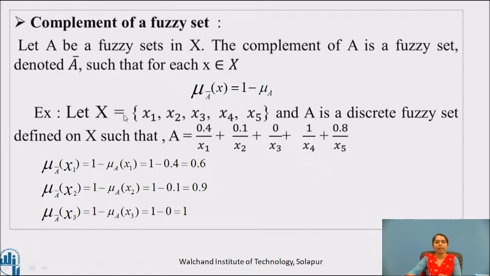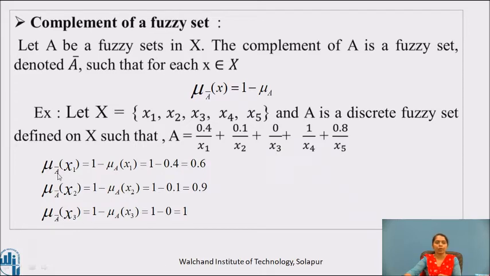Let capital X is equal to the set x1, x2, x3, x4, x5 be the universal set, and A is a discrete fuzzy set defined on X, such that A is equal to 0.4 by x1 plus 0.1 by x2 plus 0 by x3 plus 1 by x4 plus 0.8 by x5.